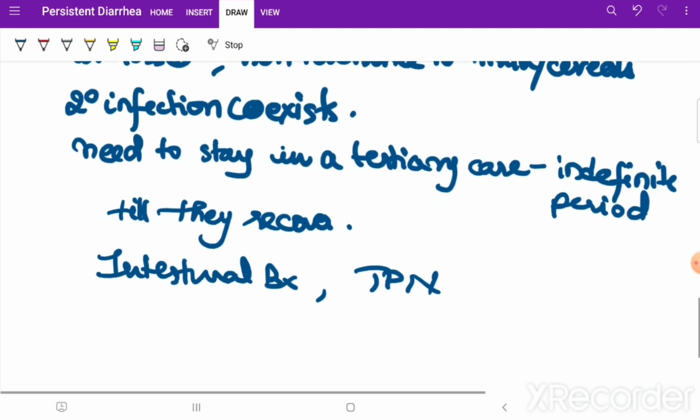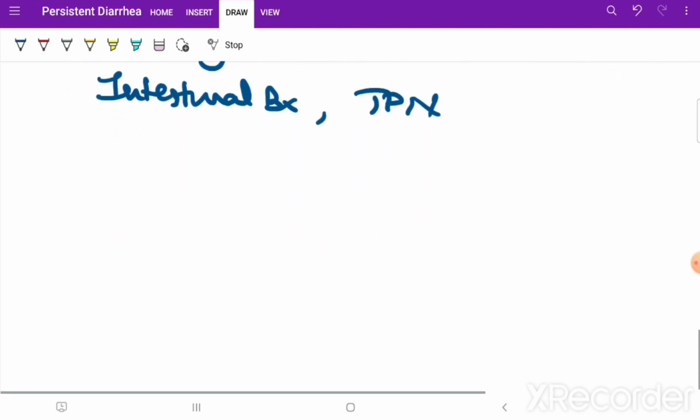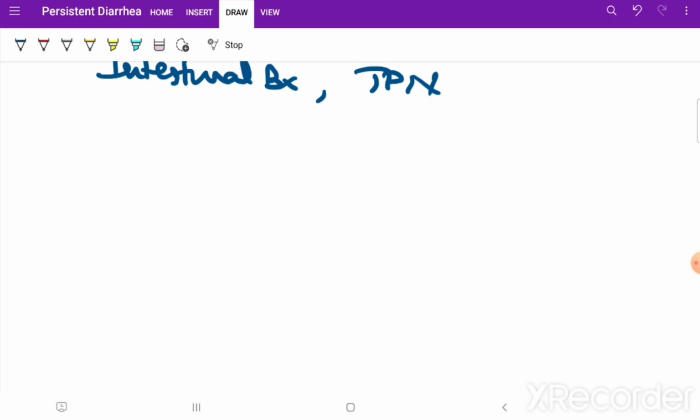Next thing which I will talk a little bit about is diagnosis. Emergency risk factors: when the patient presents to you, the emergency risk factors must be assessed. What are the emergency risk factors which you will assess if a case approaches you with a history of more than 14 days of diarrhea?